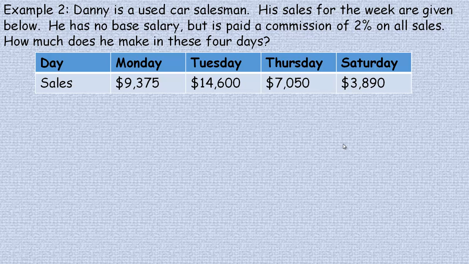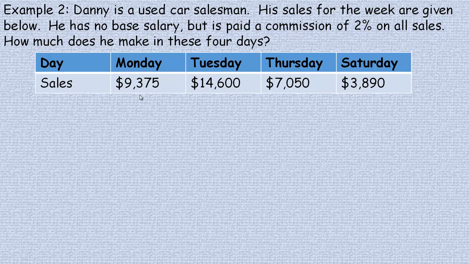Okay, one last example. Danny is a used car salesman. His sales for the week are given below. He has no base salary. He is just paid a commission of 2% on all sales. Notice that he only works 4 days, and we don't worry, it's not a 5-day work week. Maybe another week he works 6 days. We're given these days here, Monday, Tuesday, Thursday, and Saturday when he works, and those are the sales figures for each of the 4 days.